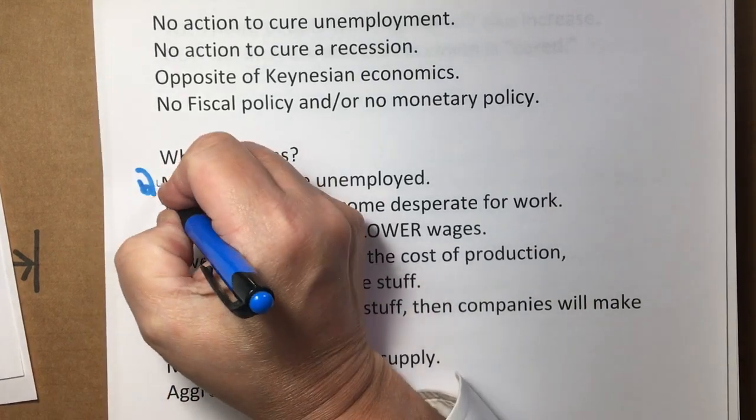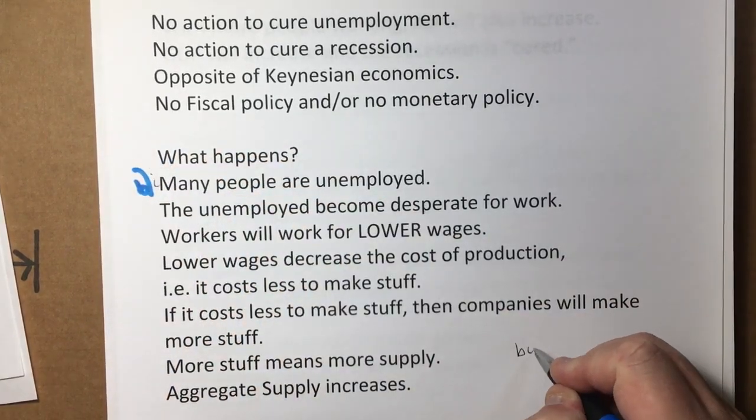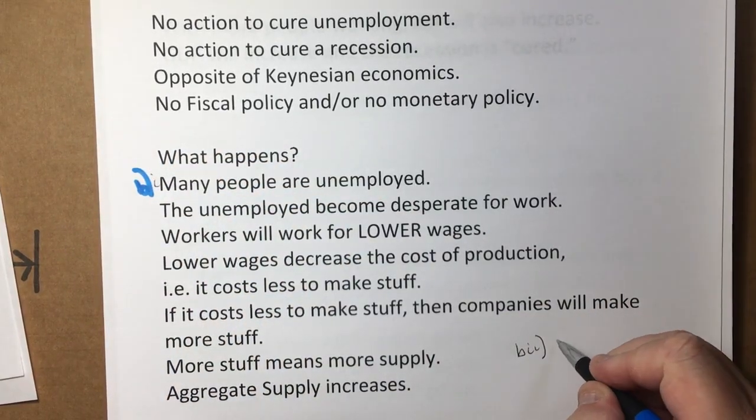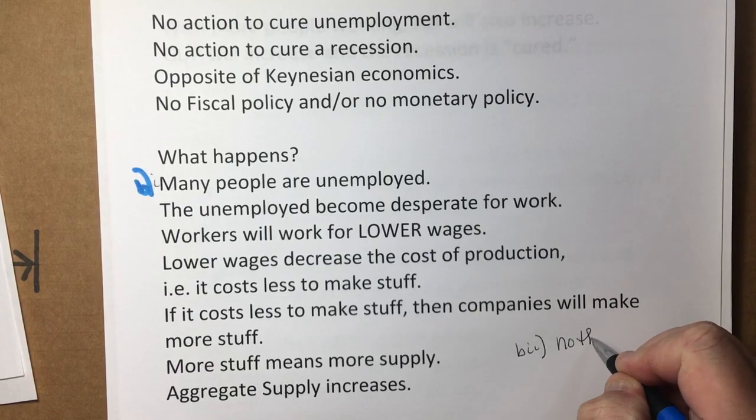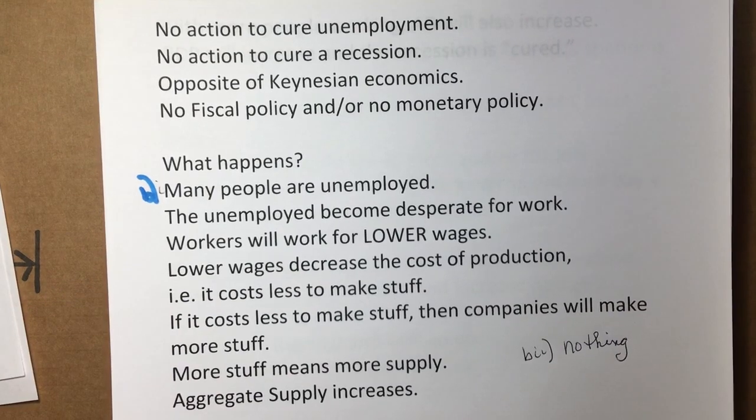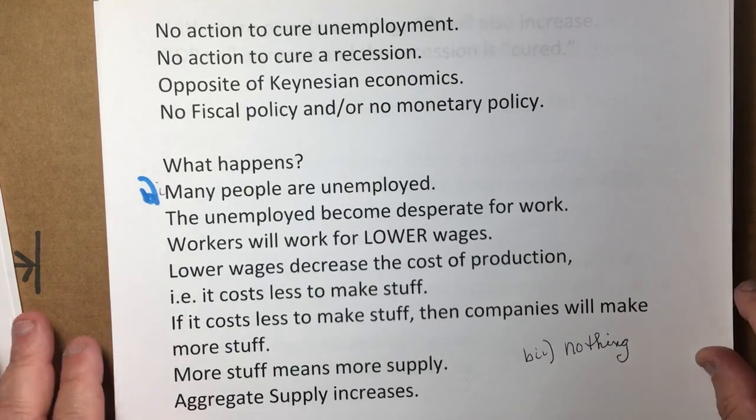So this is B1. B2 is what happens to the long run Phillips curve, and that is nothing. The long run Phillips curve is at full employment. That does not change. Okay, the long run Phillips curve remains at full employment. That doesn't change. Okay, what will change is aggregate supply.